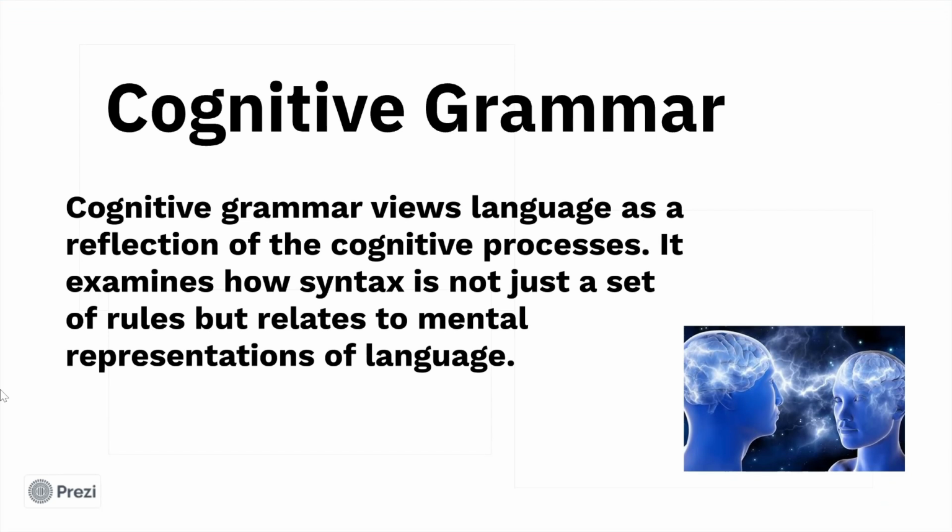Cognitive grammar. In cognitive grammar, it views language as a reflection of the cognitive processes. It examines how syntax is not just a set of rules, but relates to mental representations of language.